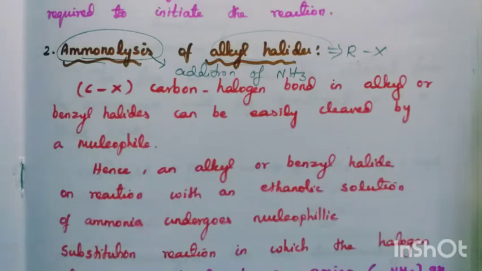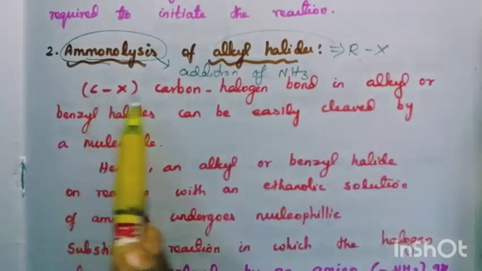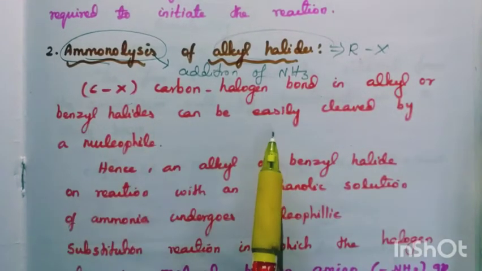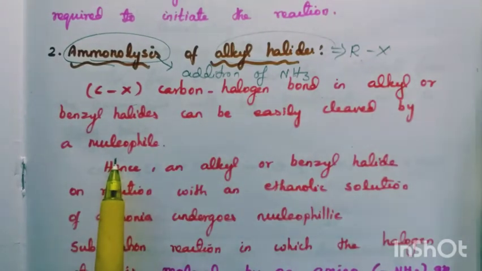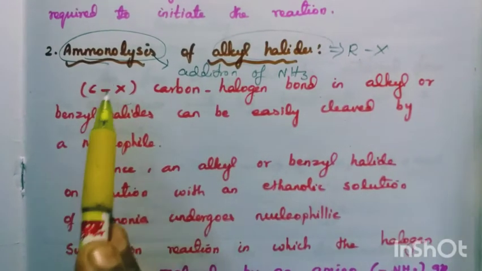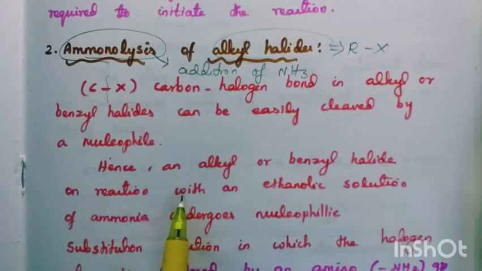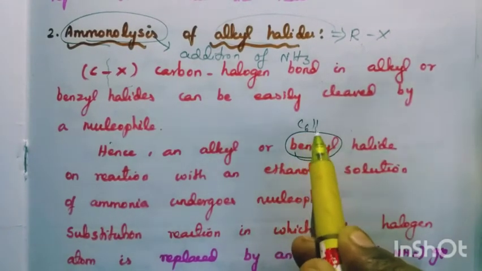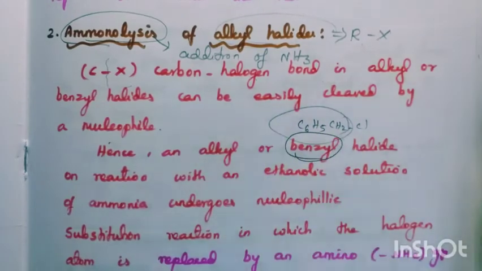How does this process take place? Let's see the process. The carbon halogen bond in alkyl or benzyl halide can be easily cleaved by a nucleophile. If any nucleophile attacks, this bond has a tendency to be cleaved easily. Hence an alkyl or benzyl halide. What is benzyl? C6H5CH2Cl. This group is called benzyl.